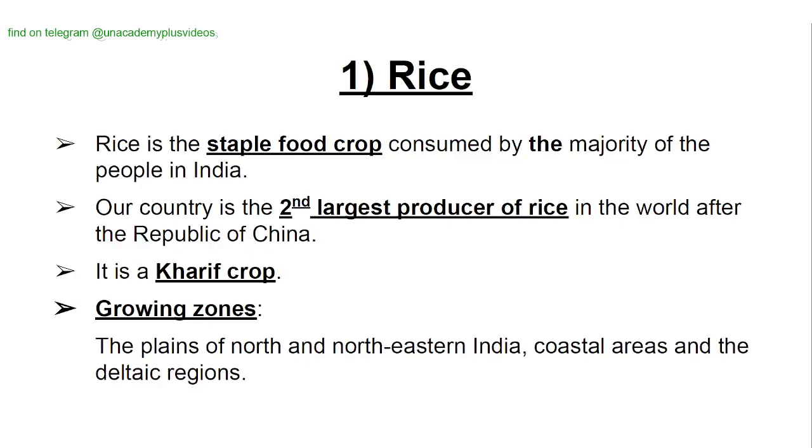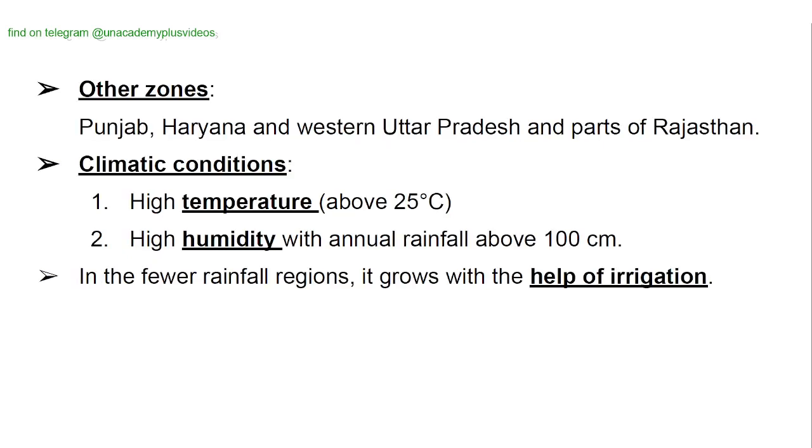Rice. Rice is the staple food crop consumed by the majority of the people in India. Our country is the second largest producer of rice in the world after the Republic of China. It is a kharif crop. Growing zones: the plains of north and northeastern India, coastal areas and the deltaic regions. Other zones: Punjab, Haryana, Western Uttar Pradesh and parts of Rajasthan. Climatic conditions: high temperature above 25 degrees centigrade, high humidity with annual rainfall above 100 centimeters. In the regions with less rainfall, it grows with the help of irrigation.